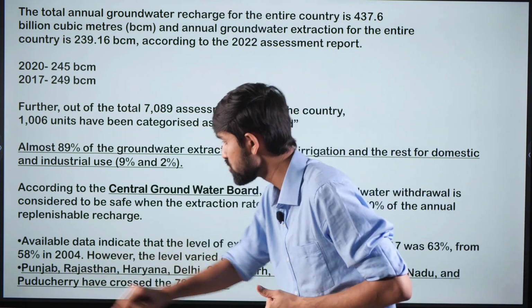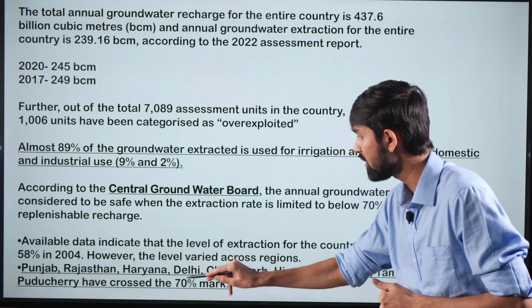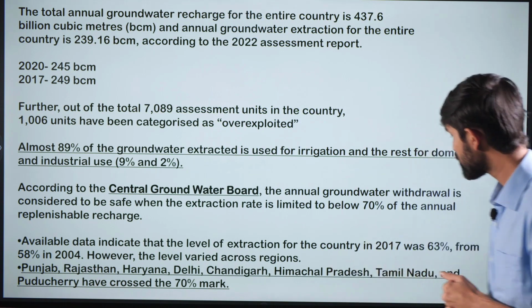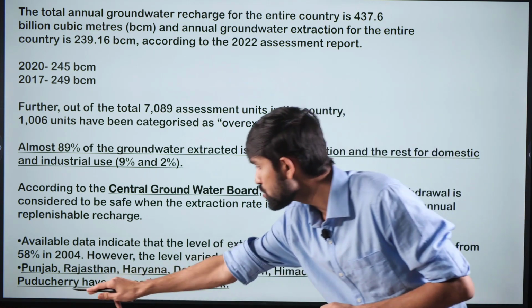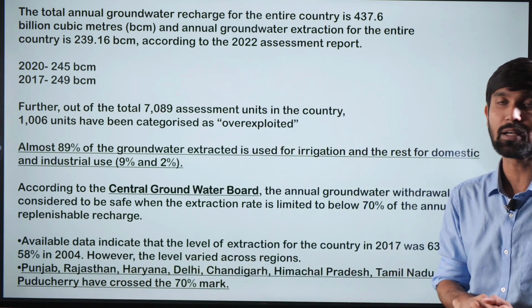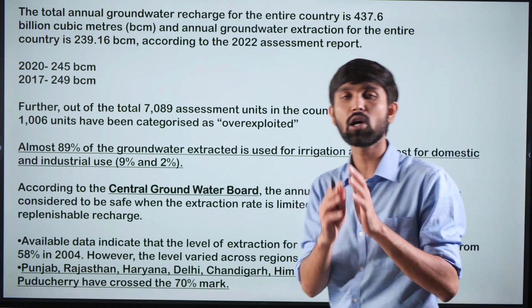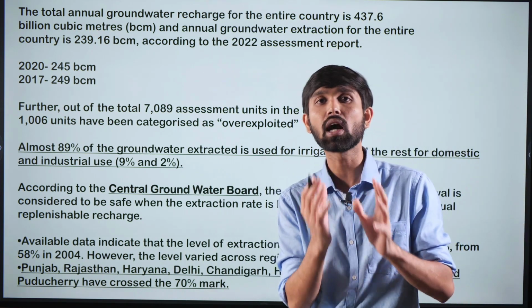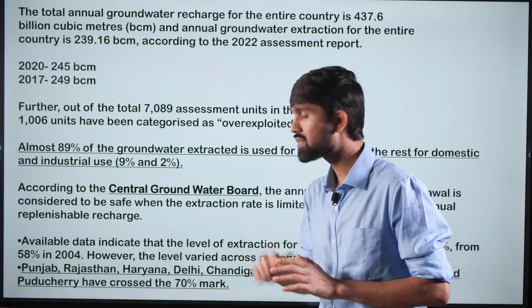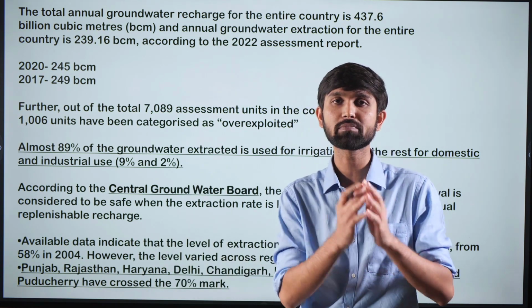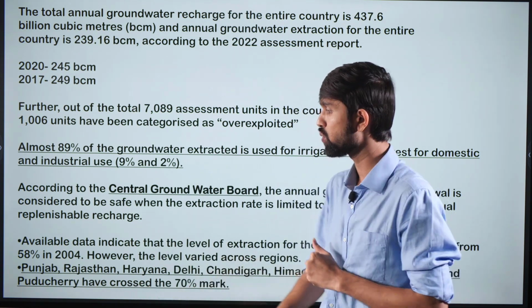So states such as Punjab, Rajasthan, Haryana, Delhi, Chandigarh, Himachal Pradesh, Tamil Nadu and Puducherry have crossed the 70% mark, and these are the states right now in India which are also facing acute water shortage. So this is an important point with respect to the groundwater extraction that we need to understand.